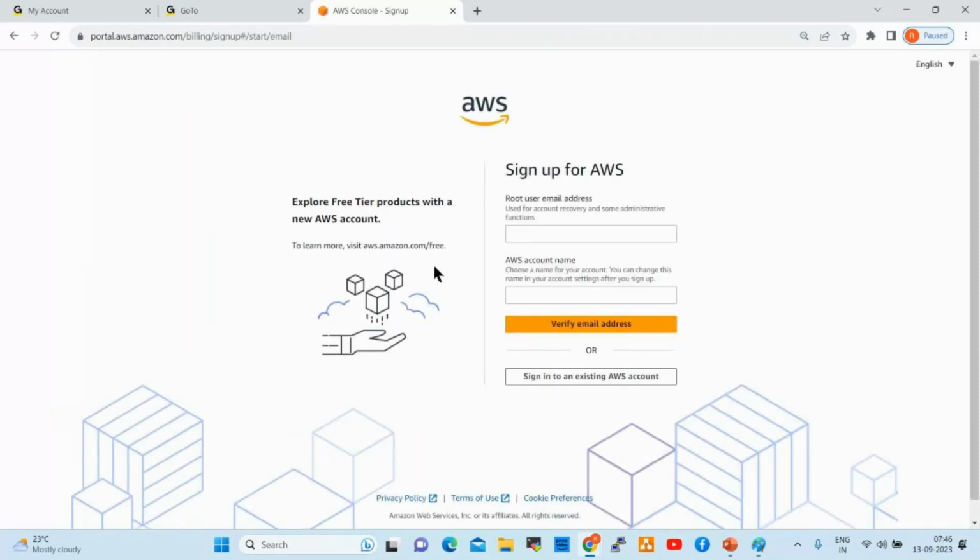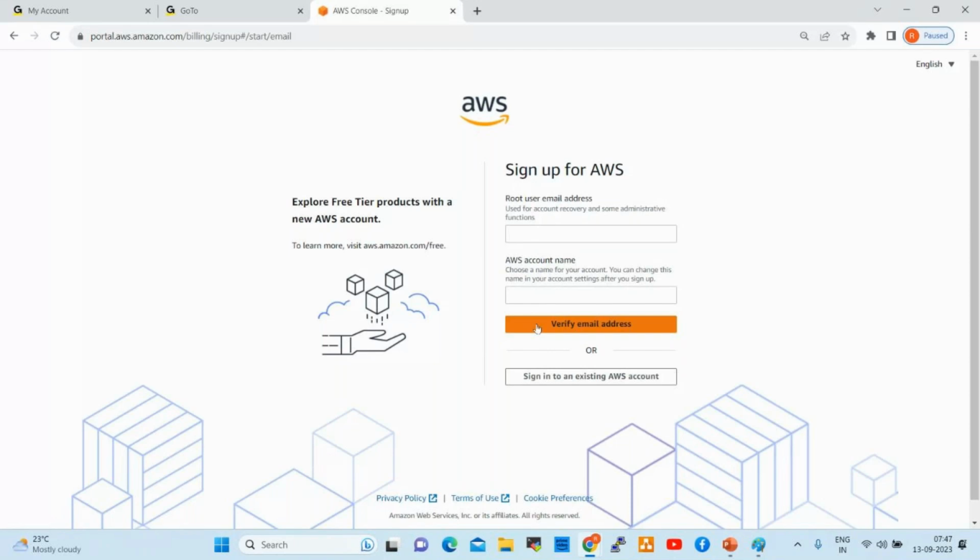See here, root user email address and account name. Account name means your name, whatever name you want. You require one Gmail ID that you can enter here, and you can give your name. After that, verify email address.